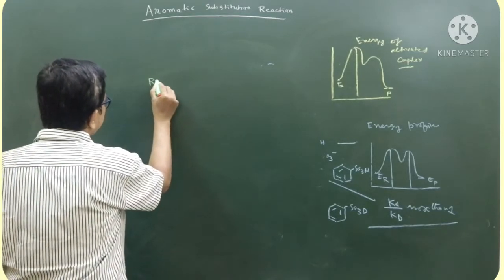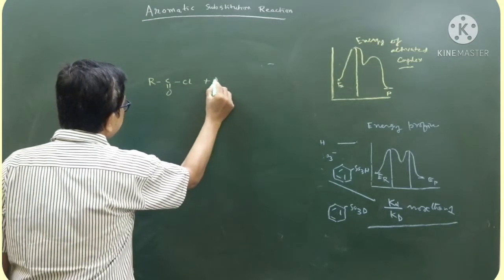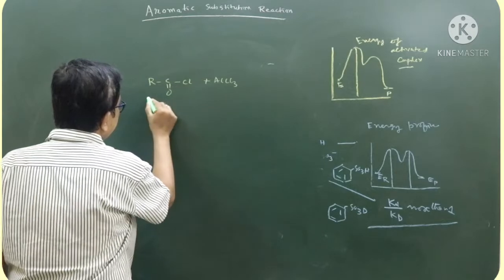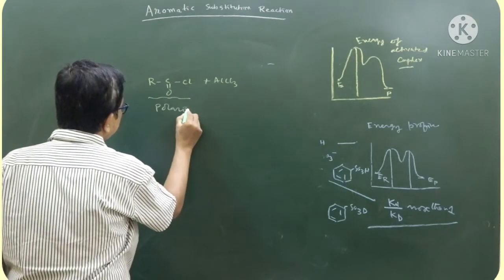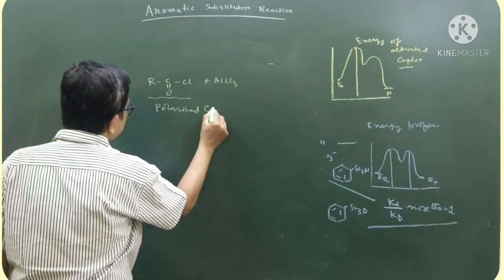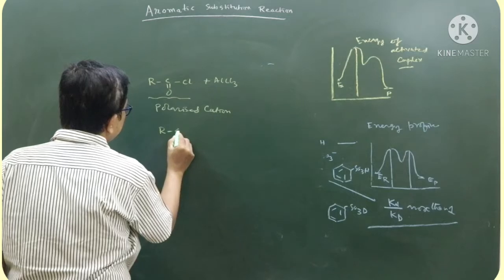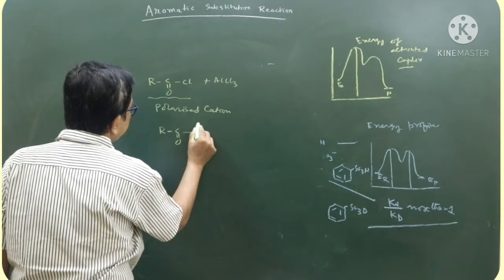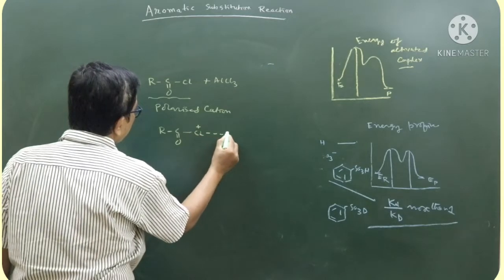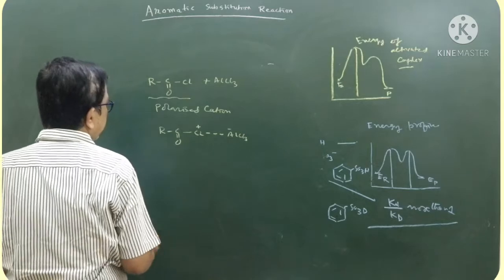RCOCl with Lewis acid AlCl3. In this case it will form a polarized cation. R C double bonded O, this will be the Cl plus, dot dot dot dot, AlCl3 minus.